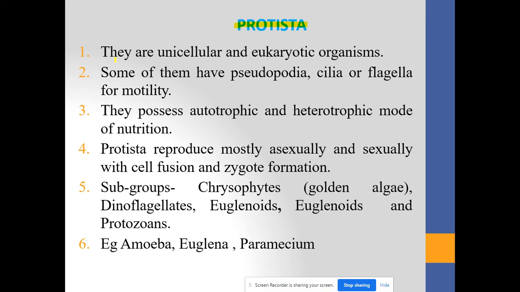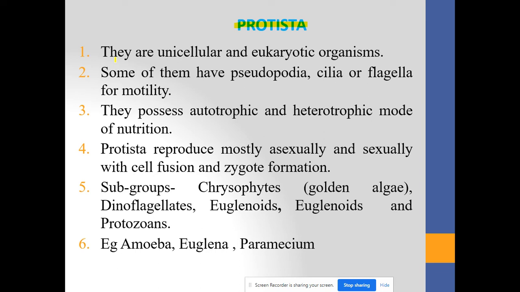Second point, some of them have pseudopodia, cilia, and flagella for motility. It means they are able to move from one place to another place, and for this movement they have the flagella. They have cilia or flagella on their cell structure, their body structure, because of which they can move from one place to another. They are able to locomote from one place to another.